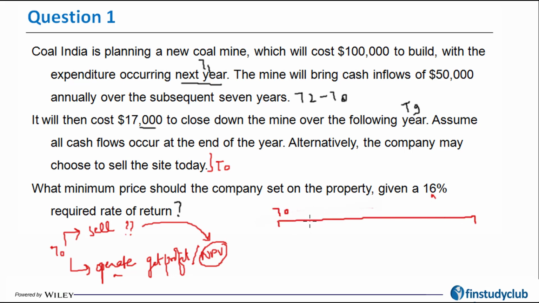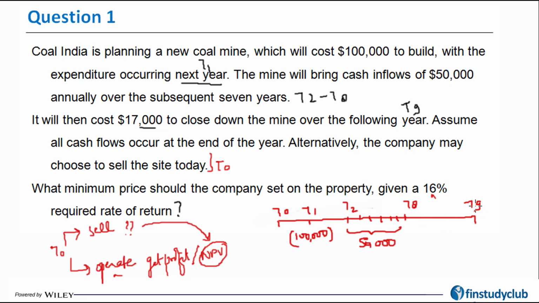So you have T0 where the decision is to be taken. You have to look at the timeline very carefully. Now the expenditure to build the mine is not happening today, it's happening at T1. Now the inflows of $50,000 are happening for 7 years, starting at T2. So T2, 3, 4, 5, 6, 7 and 8. So 1, 2, 3, 4, 5, 6, 7. So up to T8, 7 times I'm going to get 50,000.